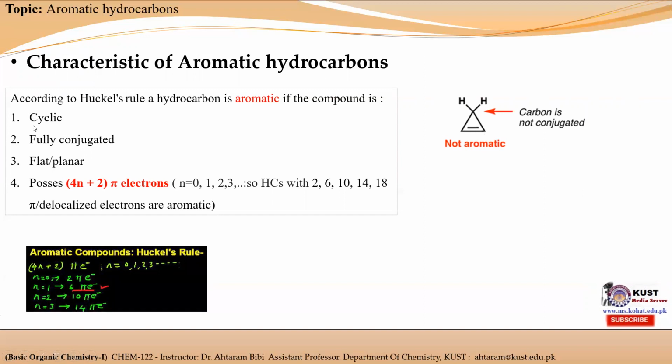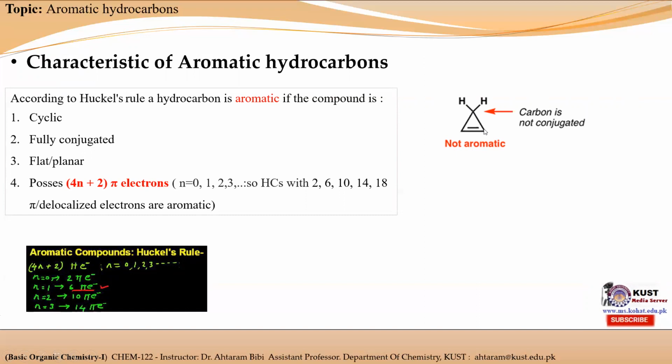First we will apply the first property, to see whether it is cyclic or not. So it is cyclic, so it possesses the first property of an aromatic hydrocarbon. Second property, that the hydrocarbon must be fully conjugated. We can see that this is not in conjugation. This consists of only 2 pi electrons, but these 2 pi electrons are not in conjugation with this carbon atom.